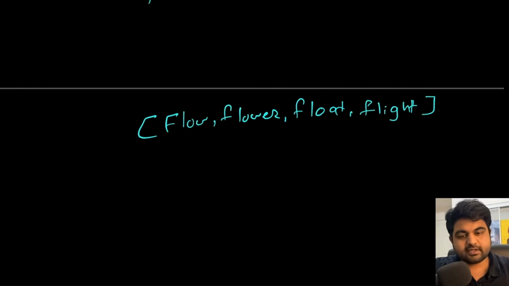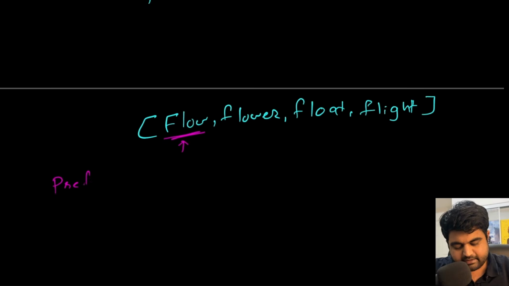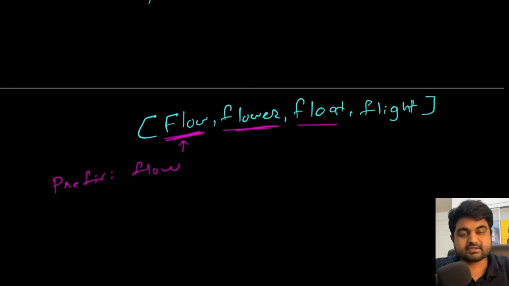Suppose this is the input we are given. Now, based on our approach, let's assume that this is the longest current prefix that we have. So we create a variable and store the whole first string as the prefix, because we just proved that it cannot be longer than this one. Now we will compare this string with all the other remaining strings to see up to what point we are correct.